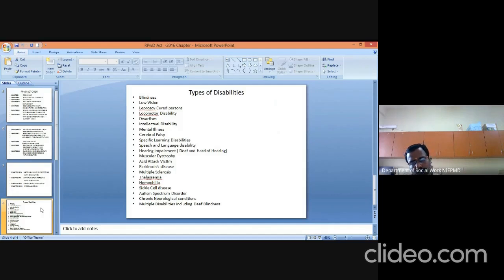In yesterday's class and today's class, so far we have seen what legislations have been enacted by the state government. Now we move on towards what social securities are being given by the state and the central government.